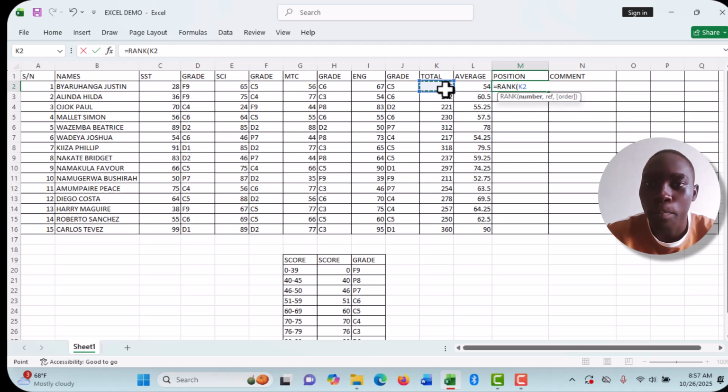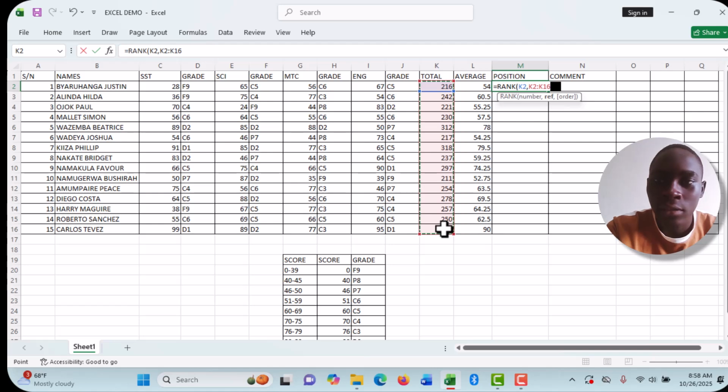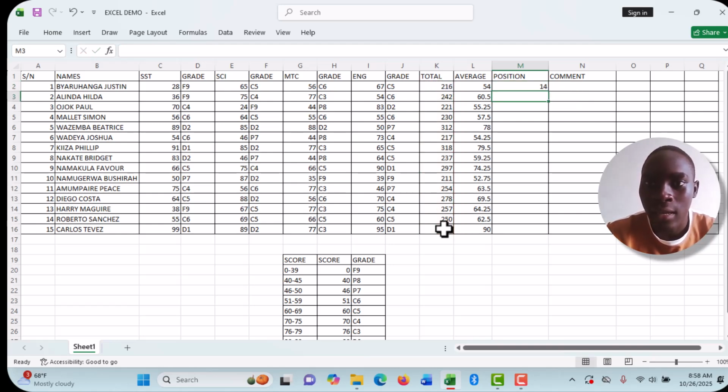Press that cell, that mark from that cell, put a comma, then from there, after putting a comma, come drag. I'm basing on all those ones, and then from there I can reference, press F4, so that I can rank in order, then close the bracket and say enter.